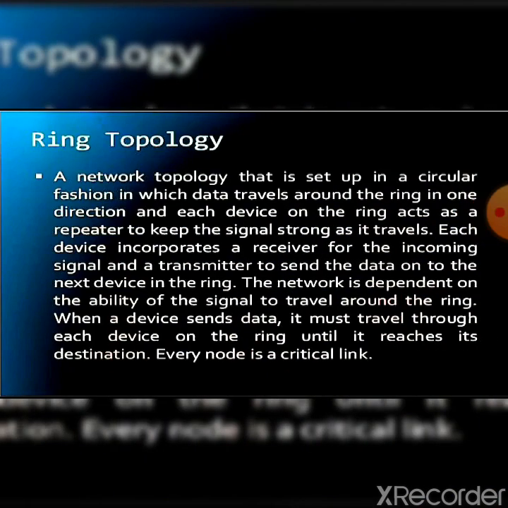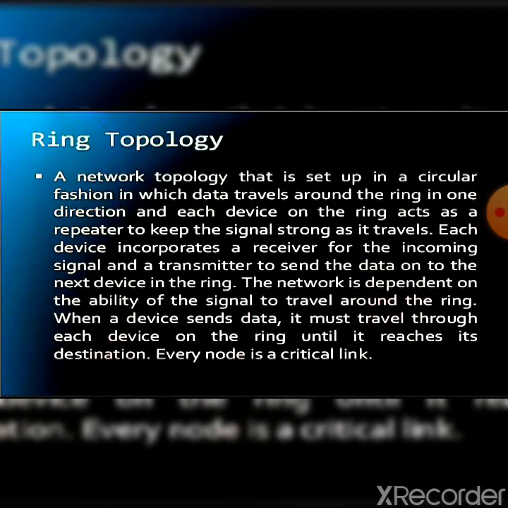Ring topology. It is called ring topology because it forms a ring, as each computer is connected to another computer, with the last one connected to the first. We can say exactly two neighbors for each device. Now I will explain to you what are the features of ring topology.